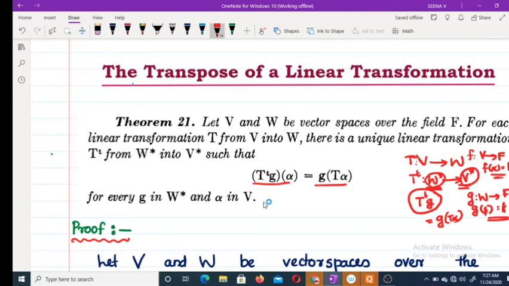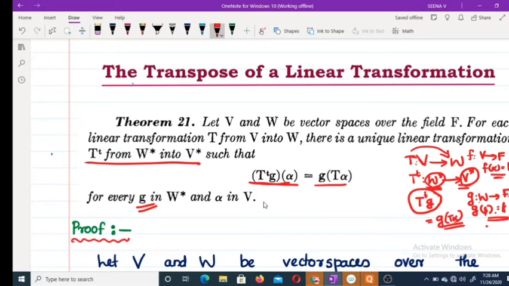For alpha belongs to V, T alpha belongs to W, and we are defining G from W to F. Therefore, G of T alpha clearly belongs to F. Once again, I am repeating the definition: T transpose from W star into V star such that T transpose G of alpha equals G of T alpha. And this is true for every G in W star and alpha belongs to V.